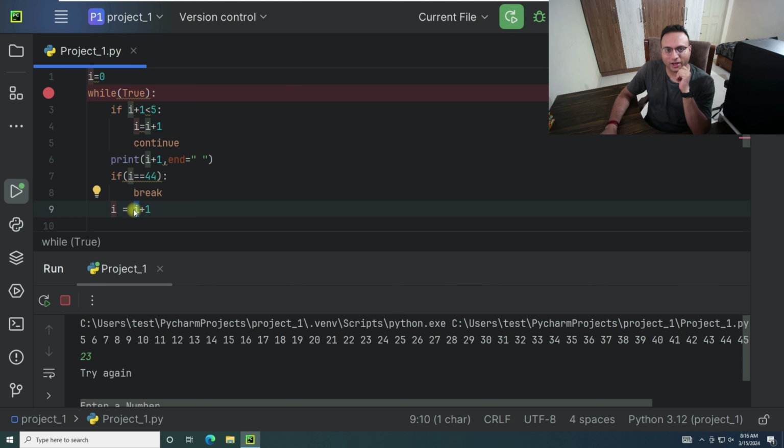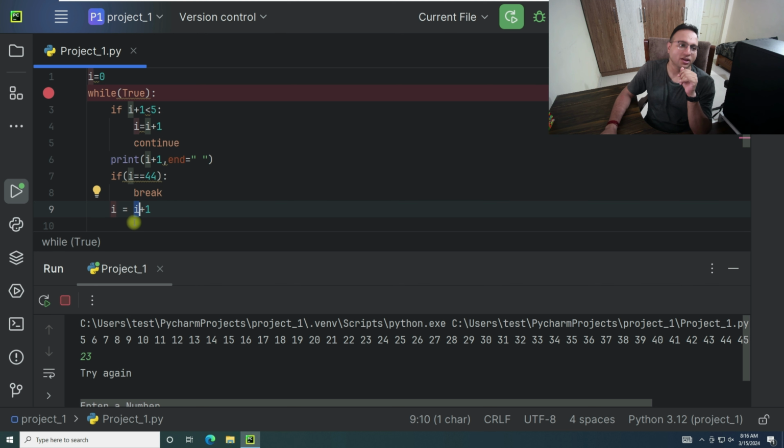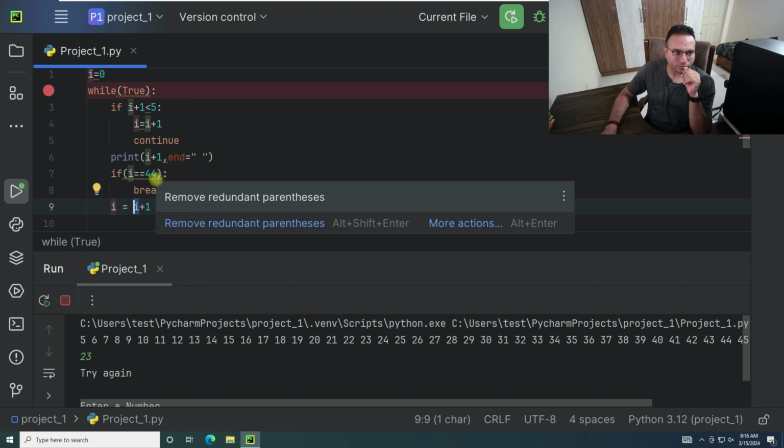So now the value of I becomes 5 when it goes once again over here itself. So 5 plus 1 equals 6. That was the reason it gets printed 5, 6, 7. So every time it gets incremented over here, it gets printed over here. Okay. So this will go further till I equals 44.